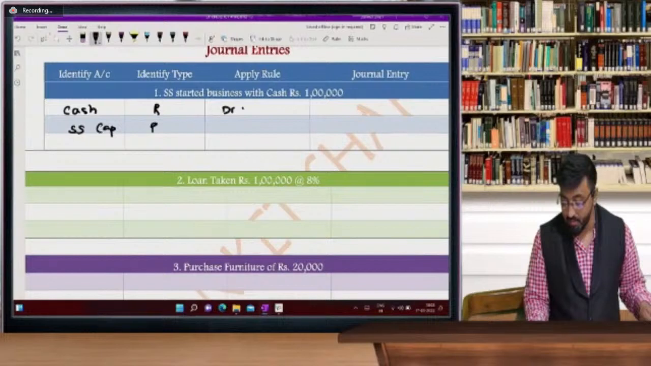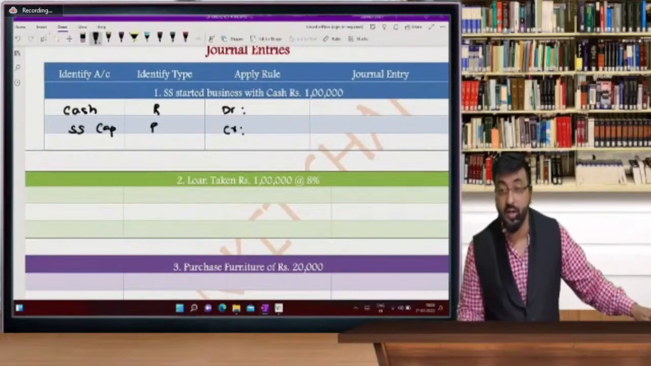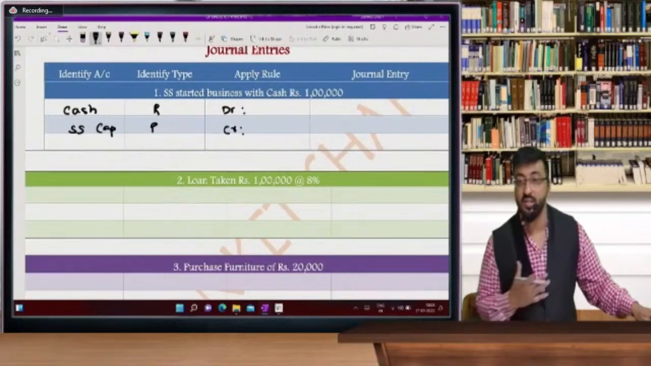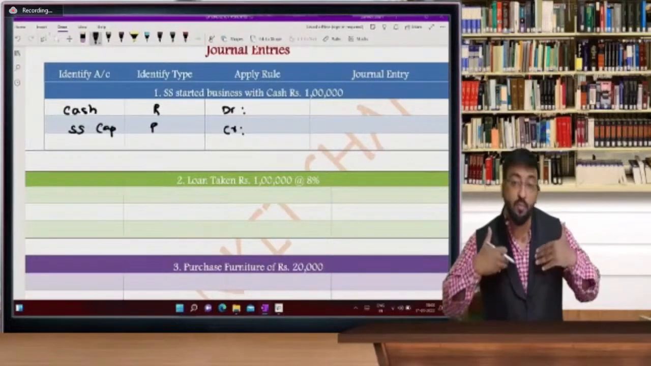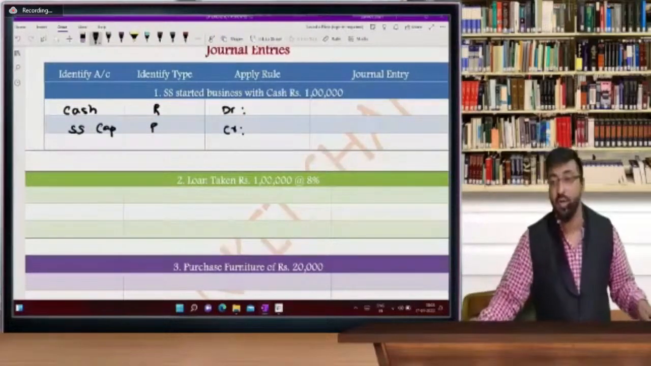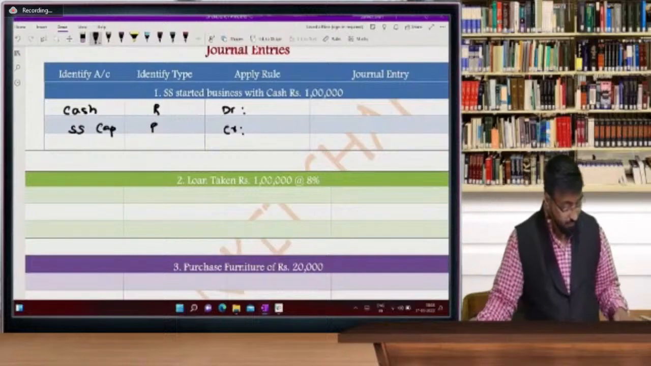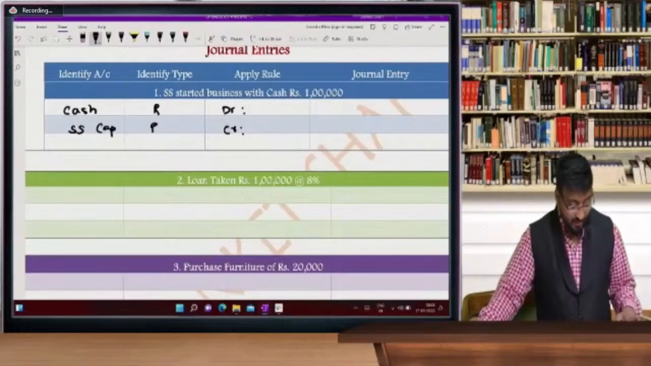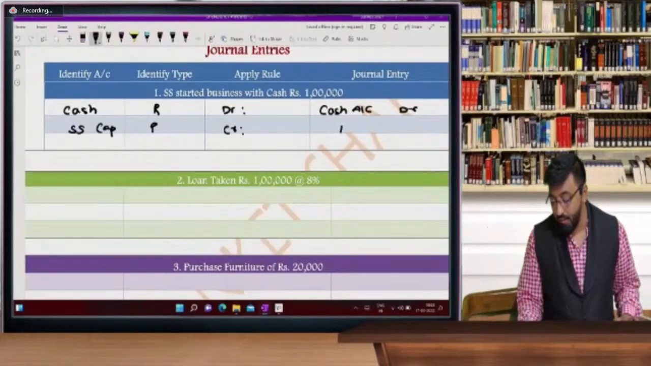Debit what comes in, and here SS is a creditor or giver. My suggestion is that SS is a creditor because you have to once again pay this amount back to SS, and therefore it is creditor. But many students apply the rule cash account debit to SS capital. So here the entry will be cash account debit to SS capital.